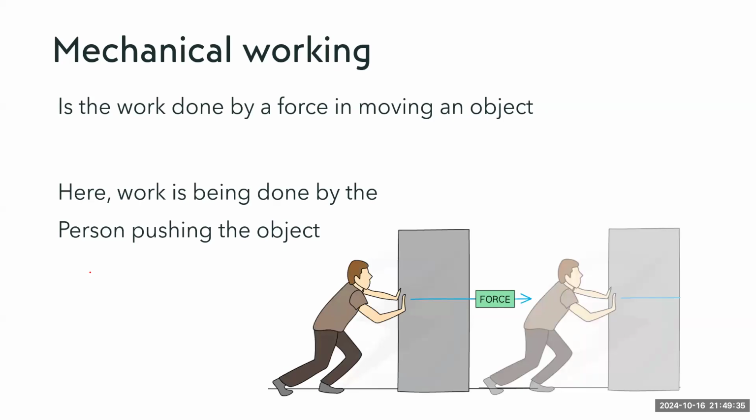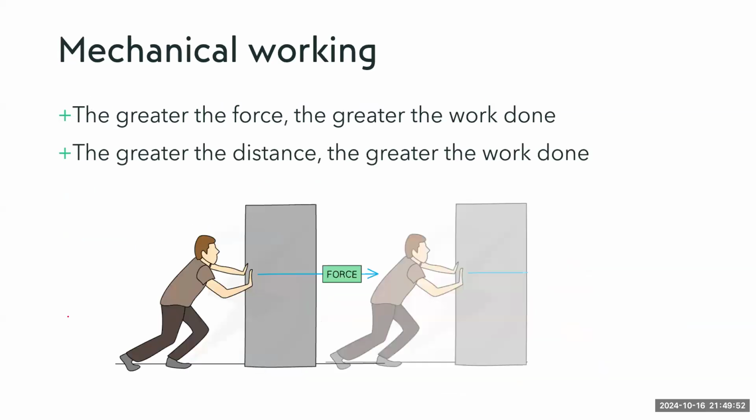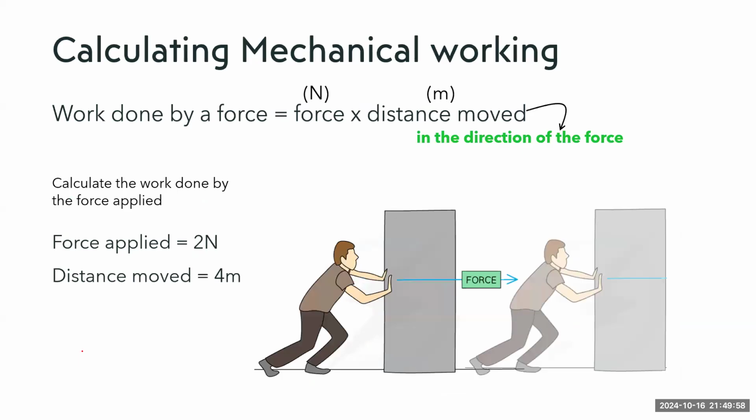So mechanical work is the work done by a force in moving an object, okay? So if the object moves, work has been done on this object. If it doesn't move, even if a force is applied, then no work is done on this object, okay? The greater the force, the greater the work done, of course, and the greater the distance, the greater the work done. So this is how we calculate the mechanical work done by a force.